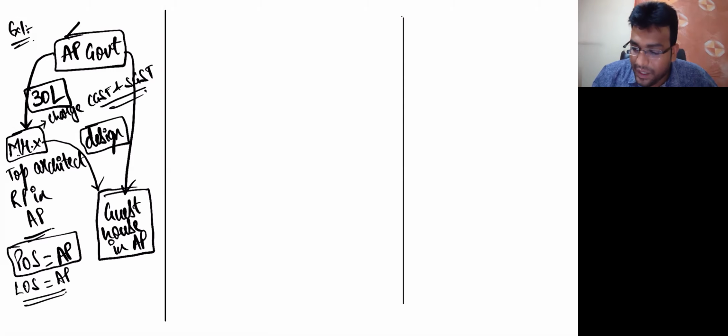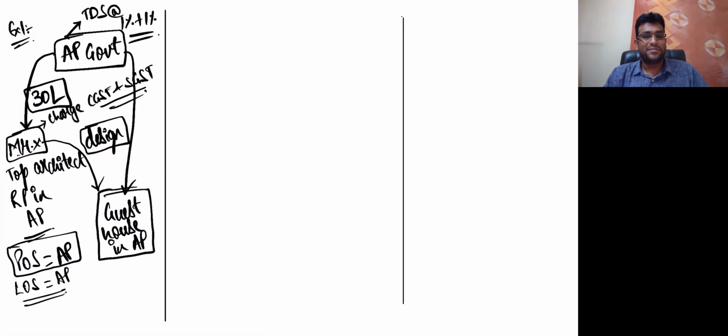Now, what will happen, my dear friends? AP government will do TDS at the rate of 1% plus 1%. Getting clarity, everybody? That's for a simple reason, because the contract value is more than 2.5 lakhs. That's it. Next situation, listen here. Next example, you listen.